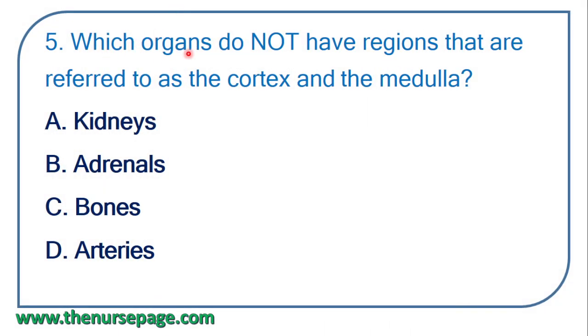Next question. Which organs do not have regions that are referred to as the cortex and the medulla? Options: kidneys, adrenal glands, bones, arteries. Correct answer: arteries. Arteries don't have cortex and medulla.